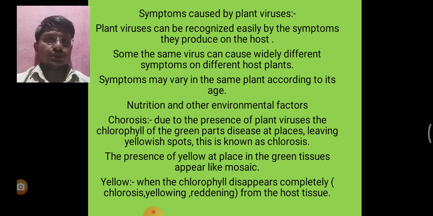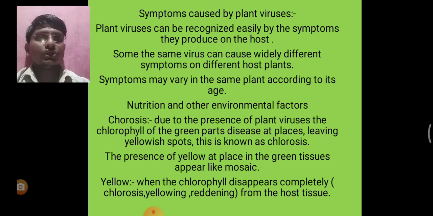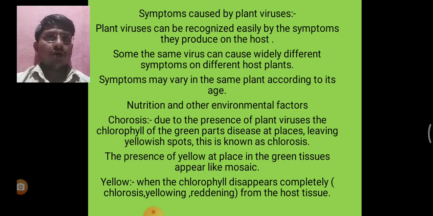Next one, yellows. When the chlorophyll disappears completely, that is chlorosis, yellowing, reddening of the host tissue. The organ turns yellow, and such symptoms are known as yellows. The viruses are generally transmitted by leafhoppers and they are relatively sensitive to heat treatment.